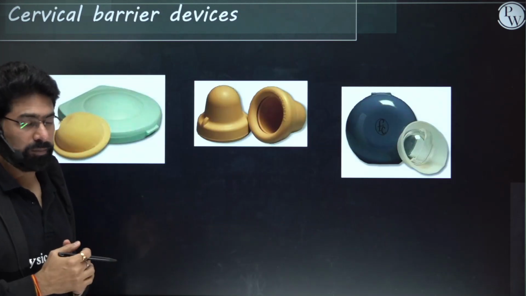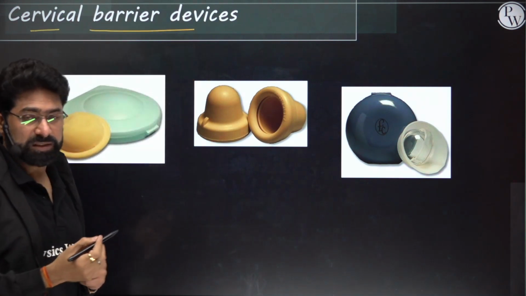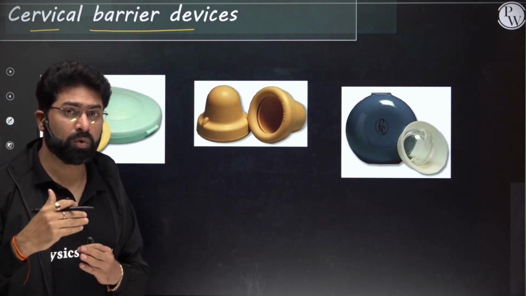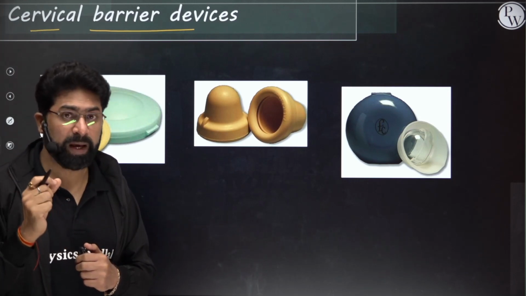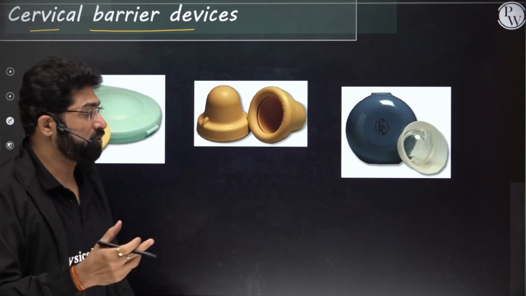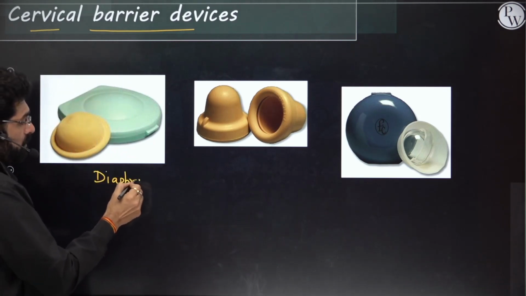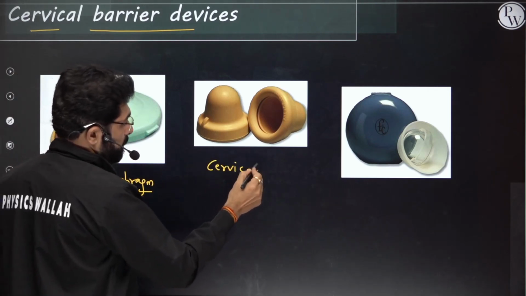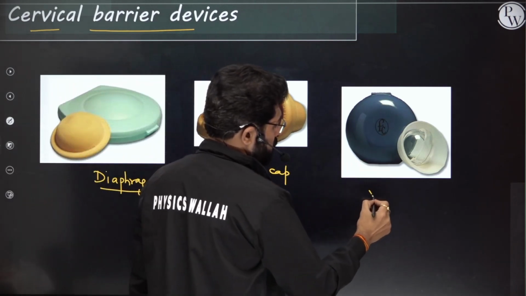Now there are some other cervical barrier devices, which are going to prevent the sperm. They won't allow the sperm to go beyond the cervix region. Those cervical barrier devices are the diaphragms, cervical caps, and the vaults. You can see here, this is the diaphragm. This is the cervical cap, and these are fem cap or the vaults.